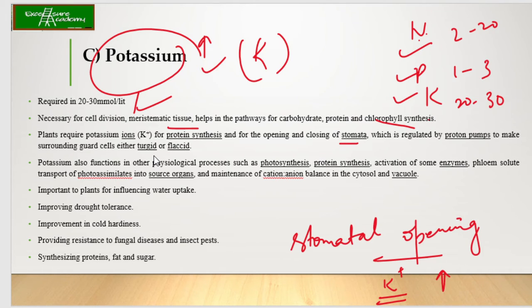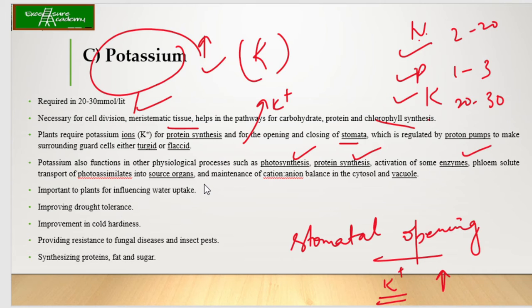Now all this is played by the concentration of K+. Potassium also functions in other physiological processes such as photosynthesis, protein synthesis, activation of enzymes, phloem solute transport of photoassimilates into source organs, and maintenance of cation-anion balance in the cytosol and vacuole. So this is a very important point regarding potassium.